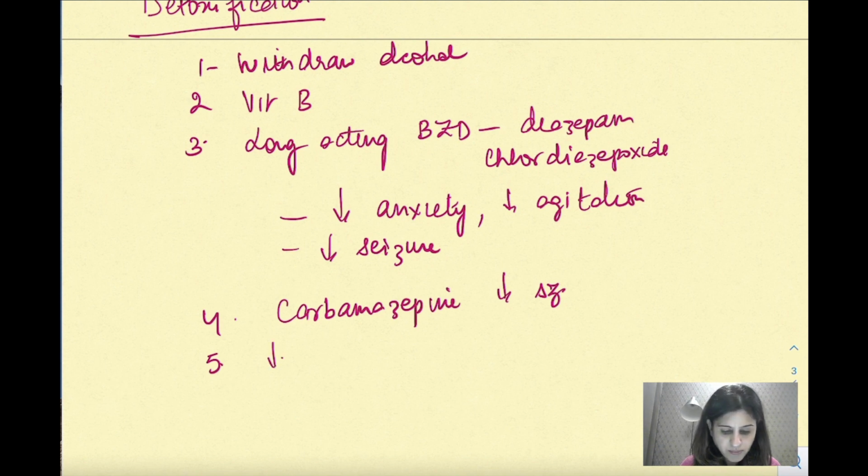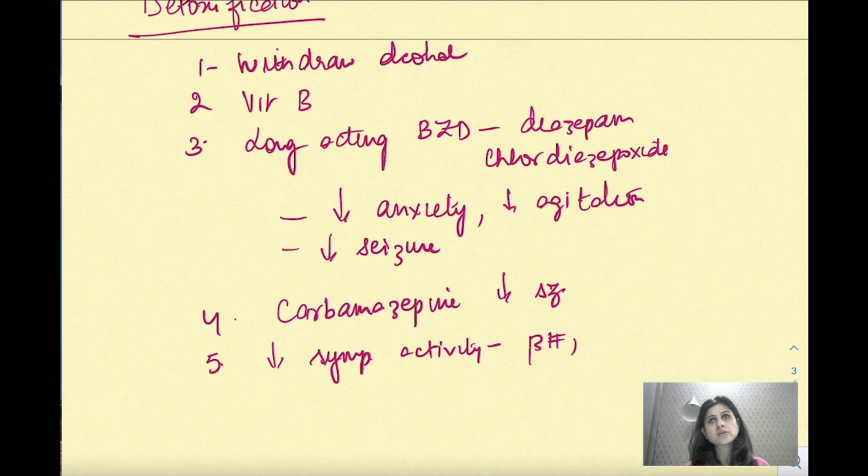Because there is sympathetic overactivity when a person tries to leave this thing. So decrease in the sympathetic activity. तो हम कैसे decrease करेंगे? You can give beta blockers. ठीक है? Because we are concerned with the heart, tachycardia, we can give selective beta blockers, beta 1 blockers and all. And you can give clonidine, which is going to decrease the release of the sympathetic neurotransmitters from the central nervous system.